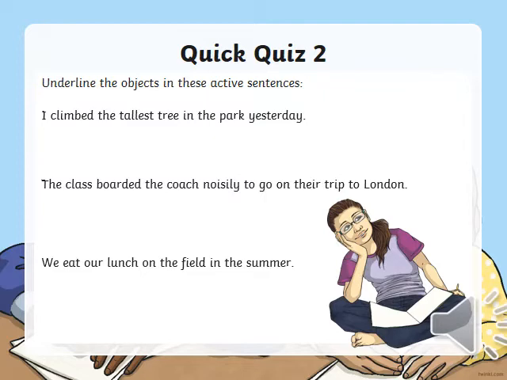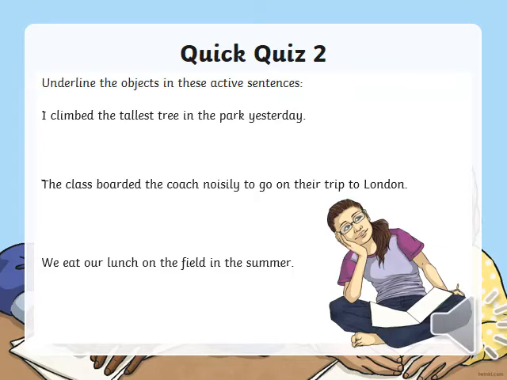We'll move on to the second sentence. The class boarded the coach noisily to go on their trip to London. Now tell me, which is the object in this sentence? Well done. Coach is the object in this sentence.